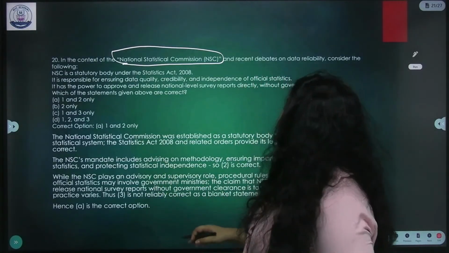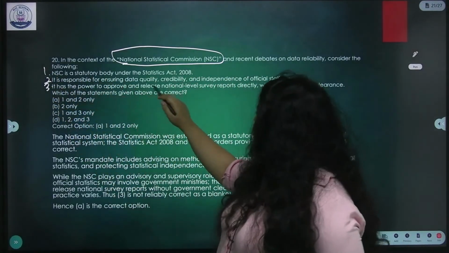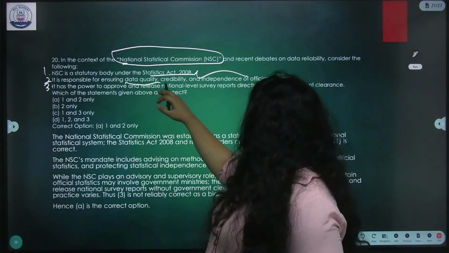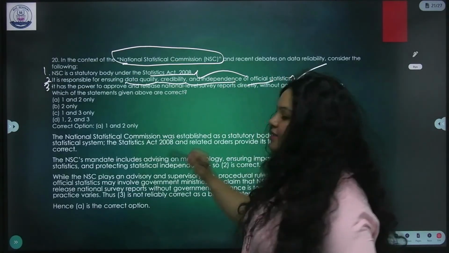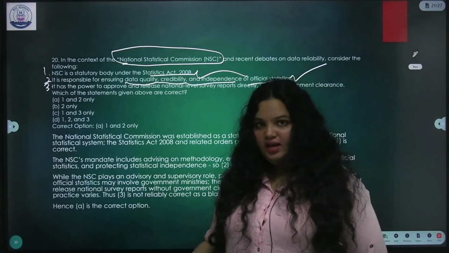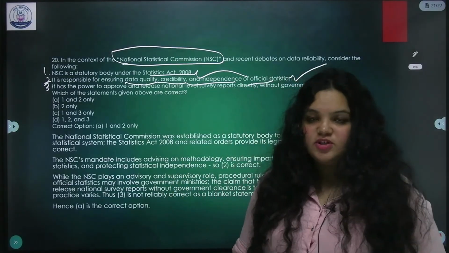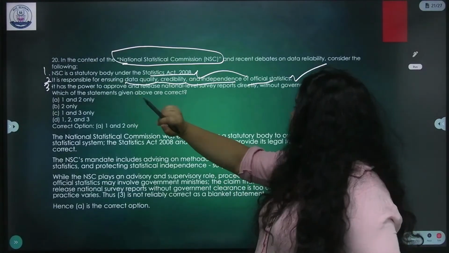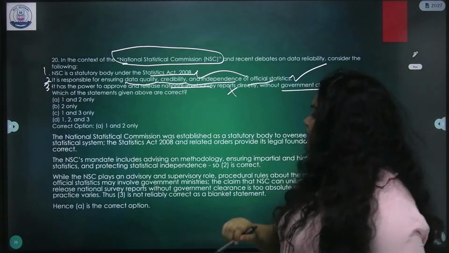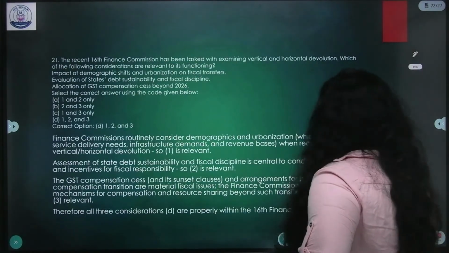Don't neglect this topic. Now, NSC is a statutory body under the Statistics Act 2008, correct? It is responsible for ensuring data quality, credibility, and independence of official statistics. Yes. Now, this is taking new shapes in the digital age, where data is exponentially being produced, especially from India. Now, it has the power to approve release of national level survey reports. Nope. We need government clearance, and sometimes committees are also constituted for this.